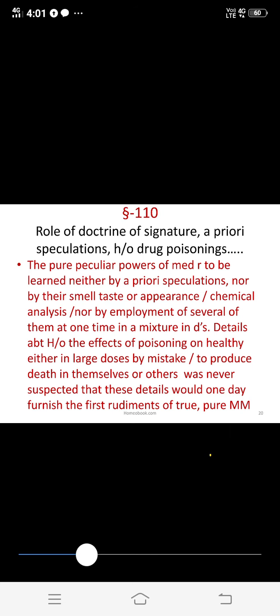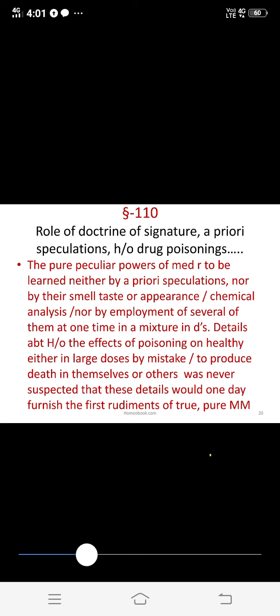The main theme of that aphorism, you have to understand what is the theme of that aphorism. Aphorism 110. What is the theme? Anyone? Are you listening? So what is the main theme?